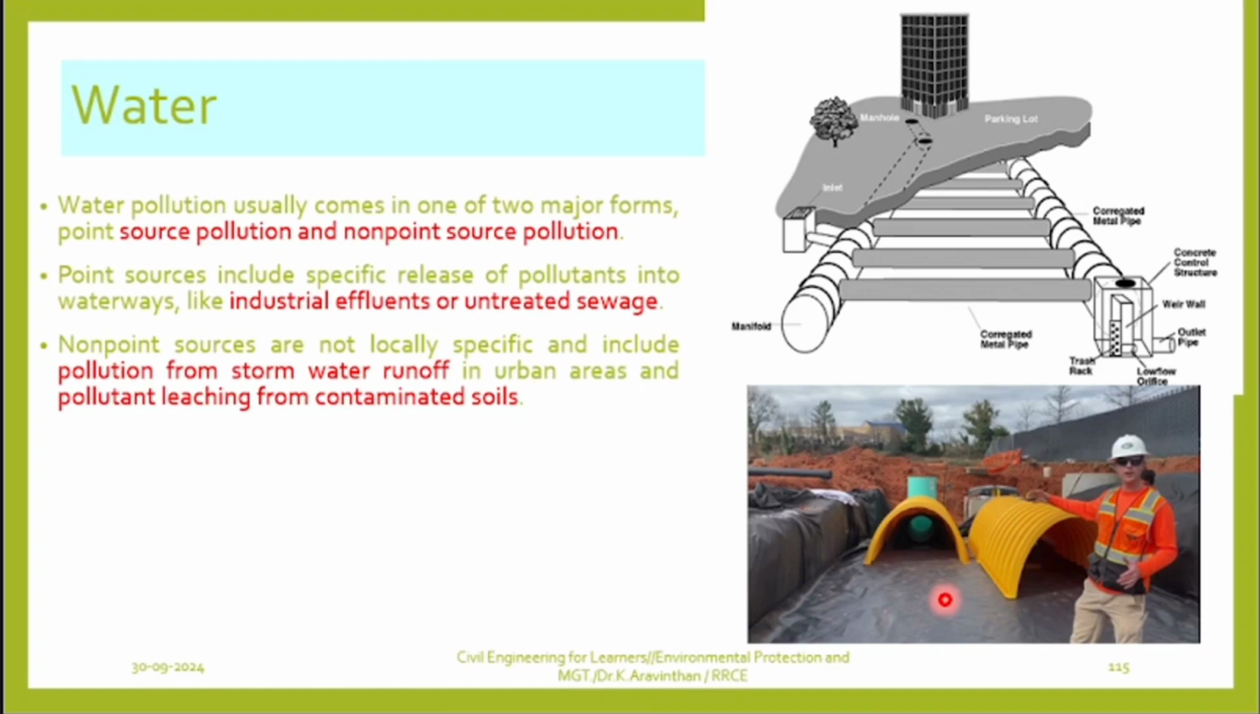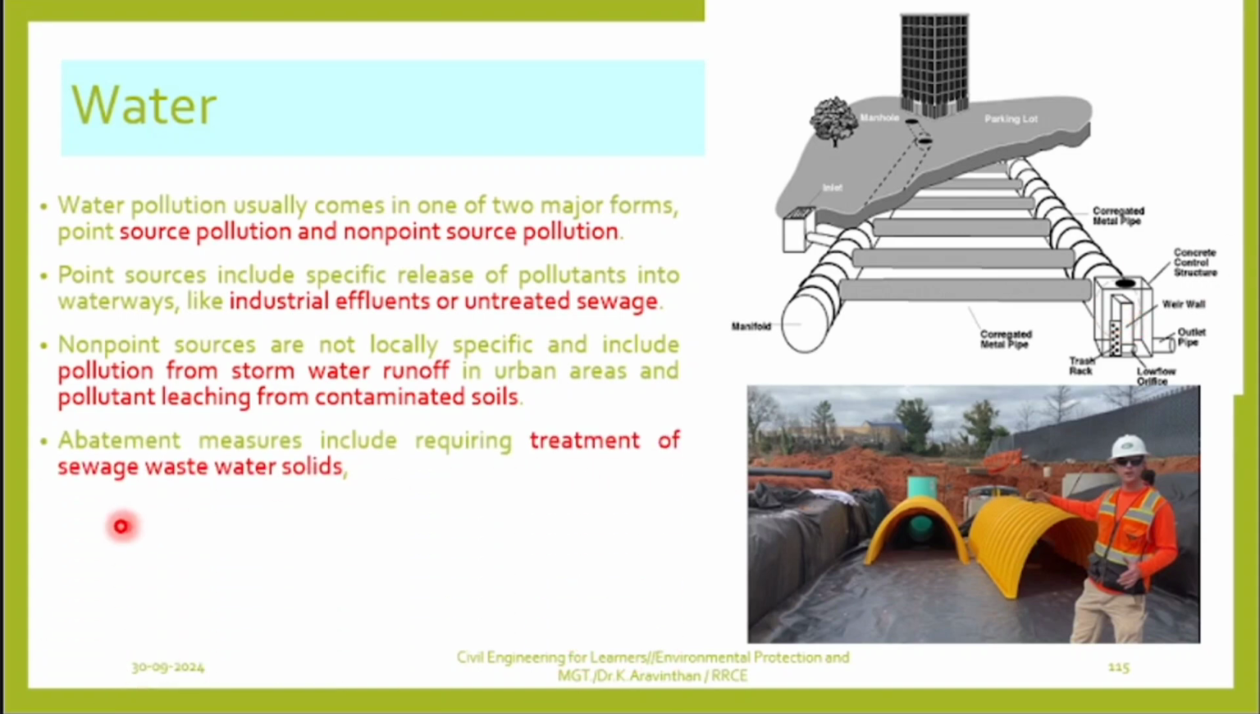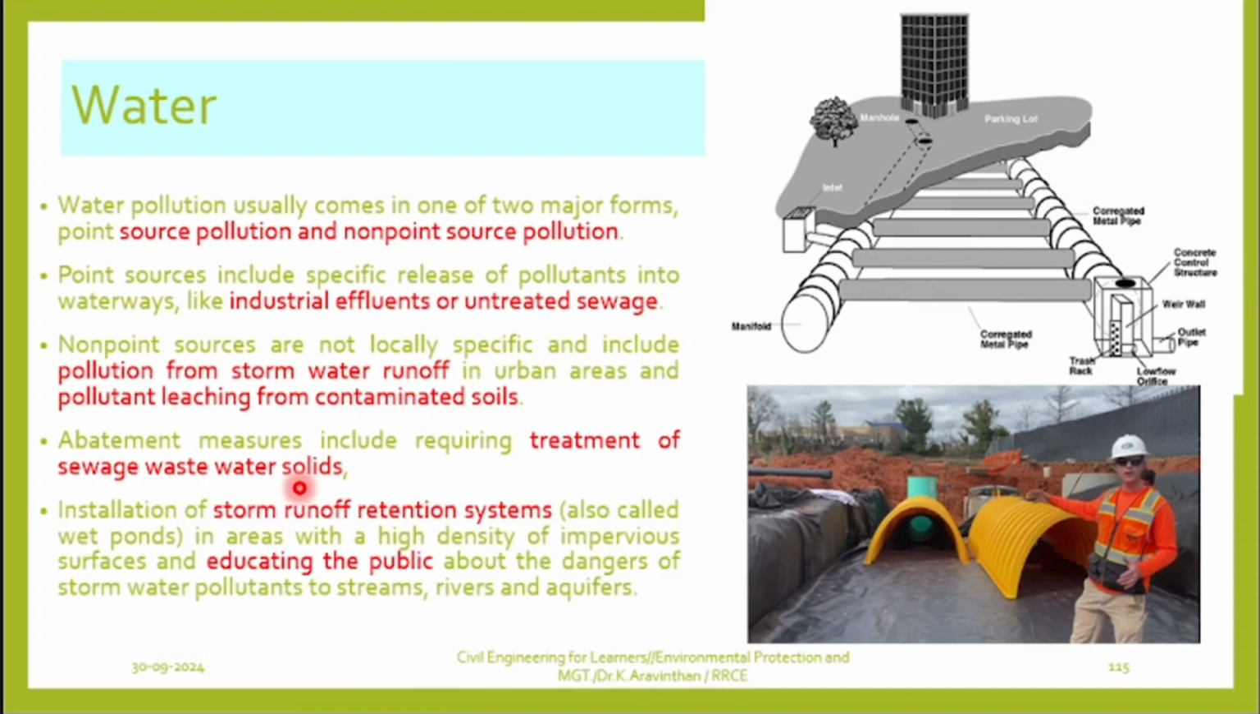When water falls down, the contaminated water will not go directly to the soil. It will stop and be collected in this pipe. Through this pipe the water will be treated, then released into groundwater. This is the non-source point of water contamination. The treatment of sewage water, rainwater harvesting systems, and installing storm runoff retention systems, we have to install to reduce water pollution, and educate the public.